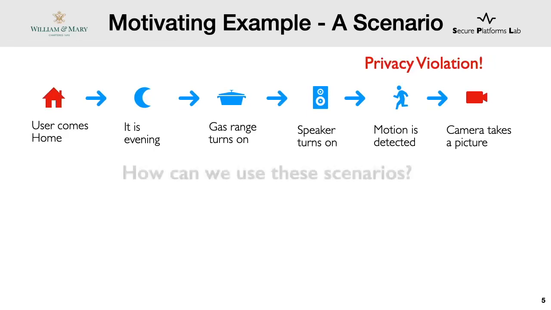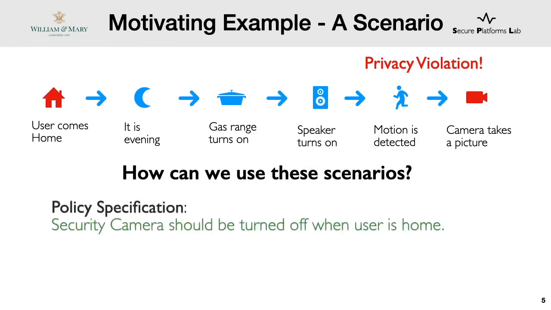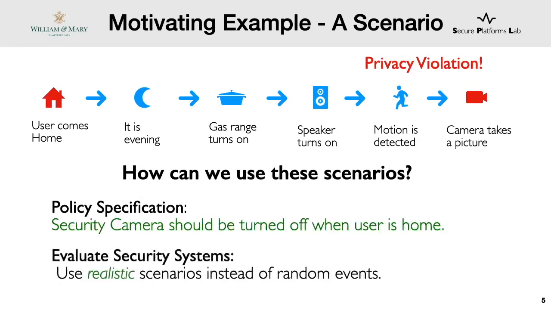So now let's think about how we can use this scenario. One thing this scenario motivates is a security policy. That is, security cameras should be turned off when the user is home. Similarly, if we are able to obtain these realistic scenarios, we can also evaluate security systems better.